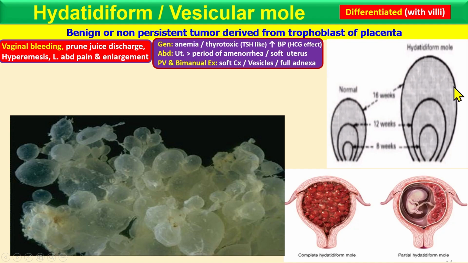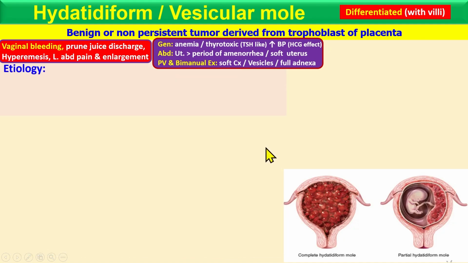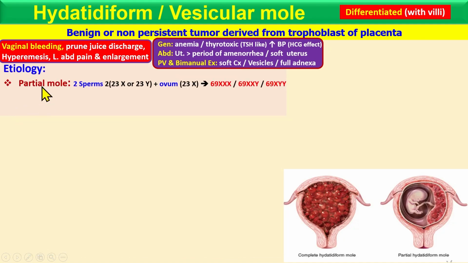Okay. Here you can see the normal size is like this, but at 16 weeks it reaches here, which is a sign of molar pregnancy. Okay, the etiology. We have two forms.